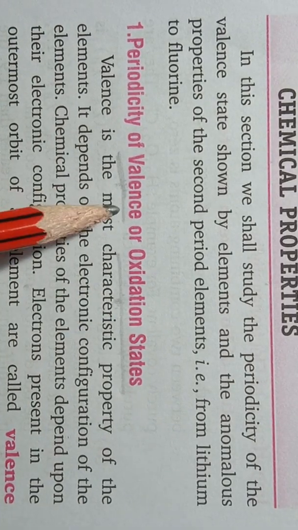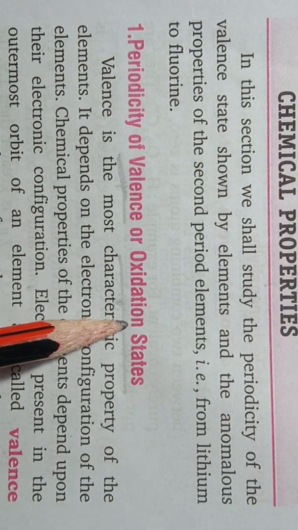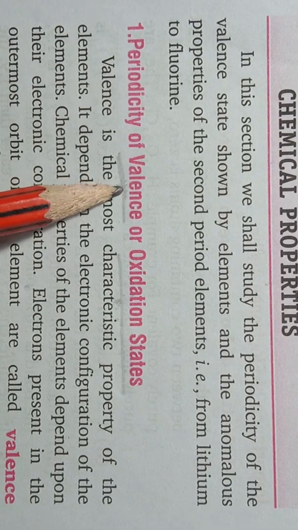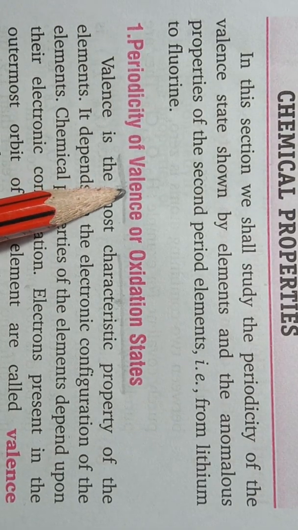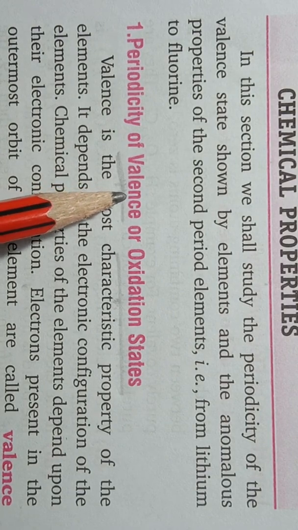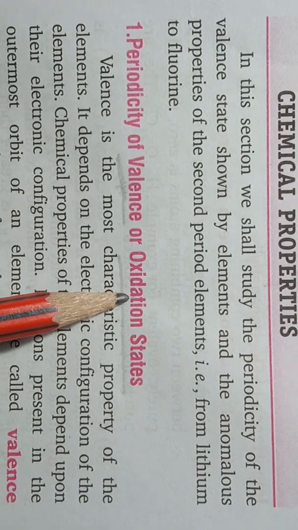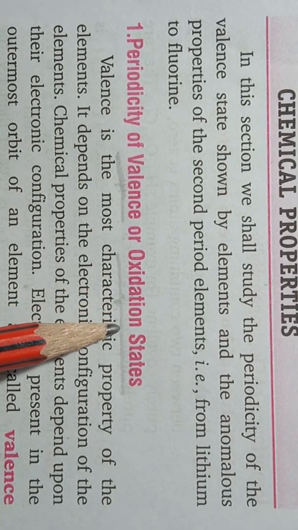Okay students, so nowadays we are using oxidation states more frequently than the term valency. Why? Because the formation of different types of compounds by a particular element can be well explained with the help of oxidation states.